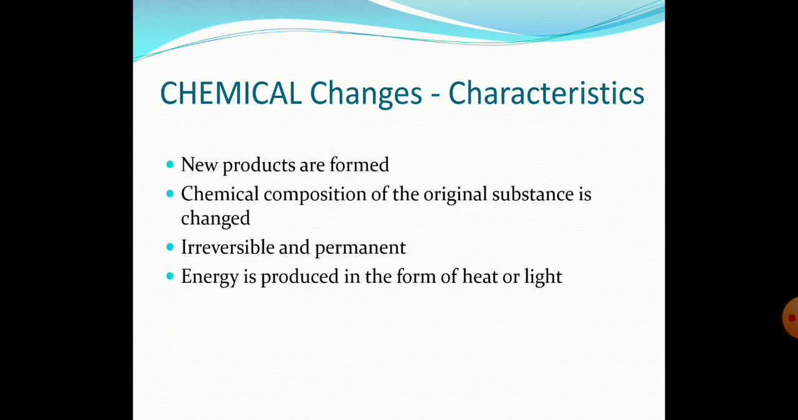That is what the characteristics are. New products are formed, chemical composition is changed, it is an irreversible and permanent change, and energy is produced in the form of light or heat.